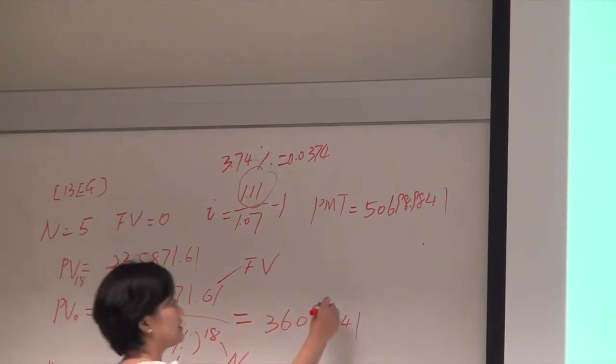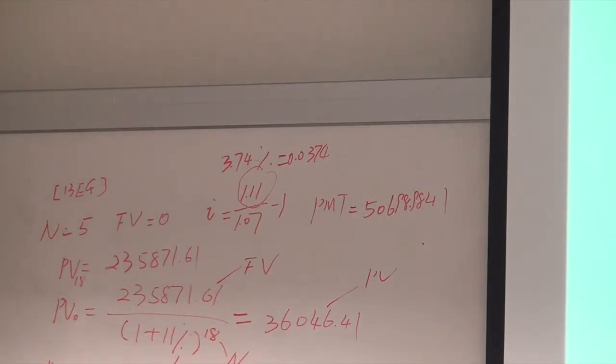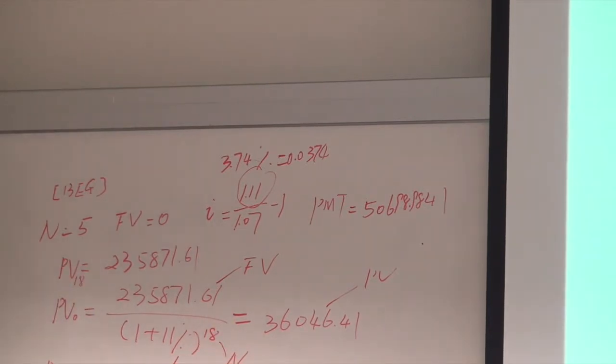And this is the present value. That's why I say this discount is easier. But if you want to use the financial calculator, this is the input: future value, N, interest rate, and the payment is 0. You want the present value. There are 2 ways.